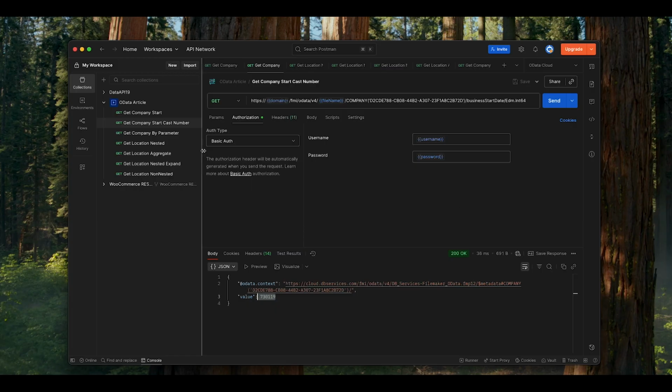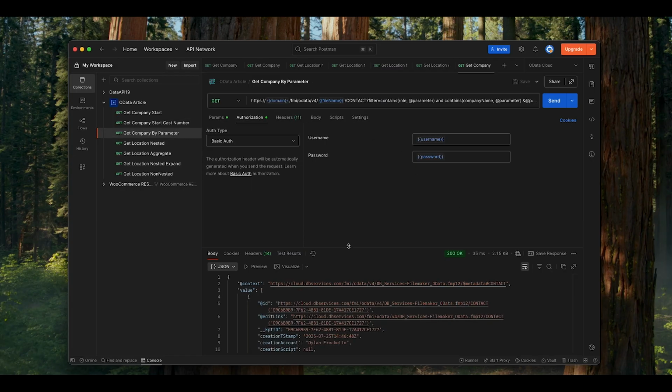Next, I wanted to look at parameterization. Parameterization allows us to essentially, instead of having to rewrite entire queries just to handle a changing argument, just make sure that we pass the updated parameter. Using the example we have here, we're just doing a filter on a contacts table where we are looking for contacts that have a role and a company both containing our parameter name. Unlike with FileMaker's execute SQL statement, we do not need to redeclare the parameter a second time for the second argument that it comes up as.